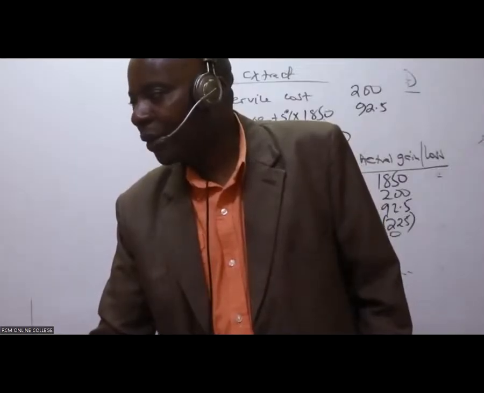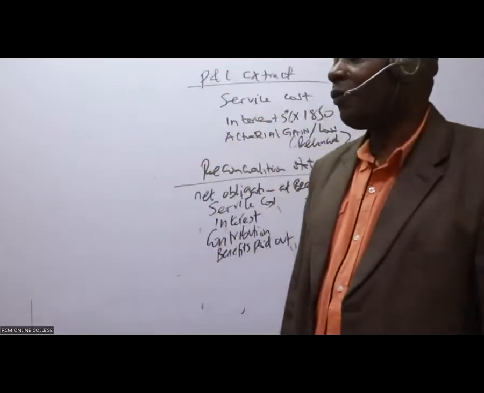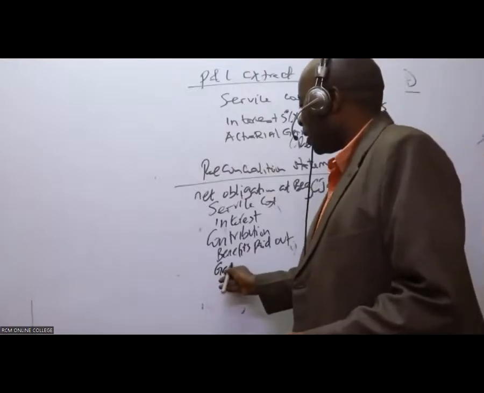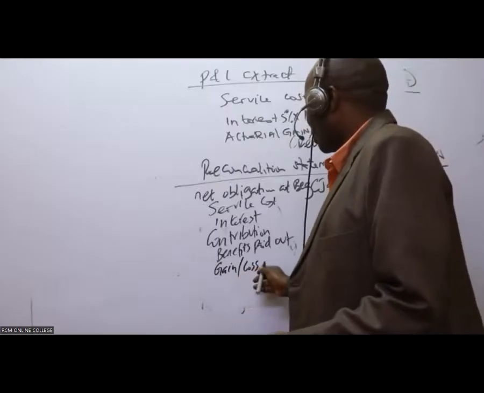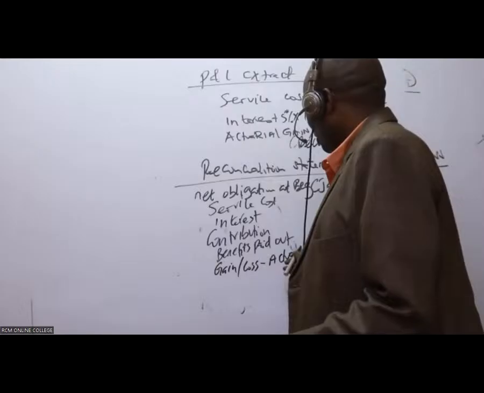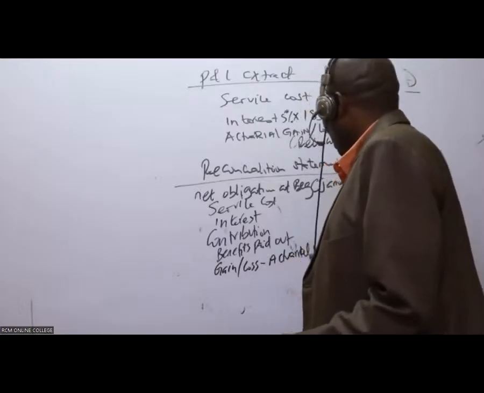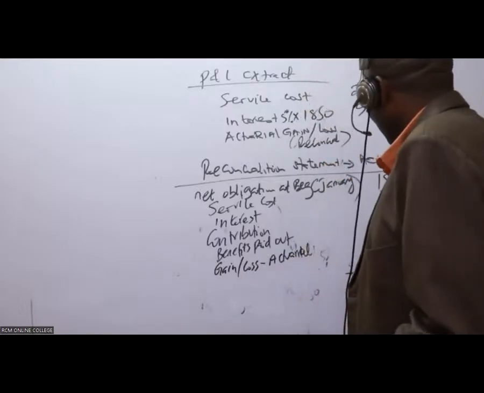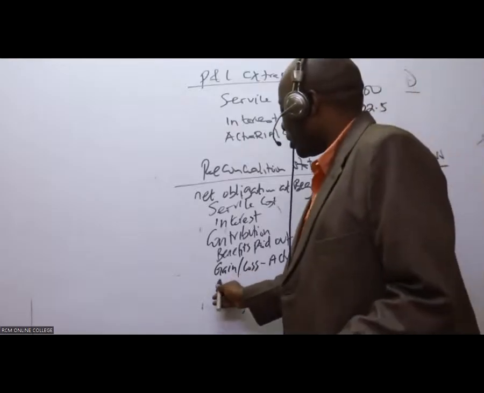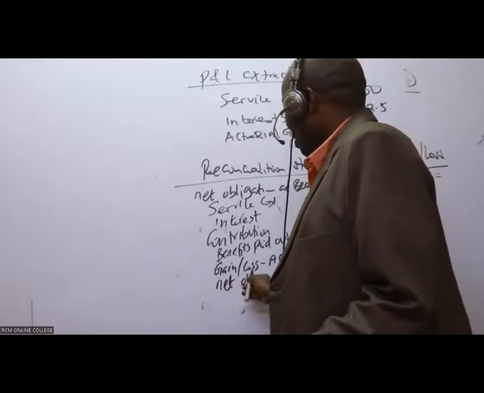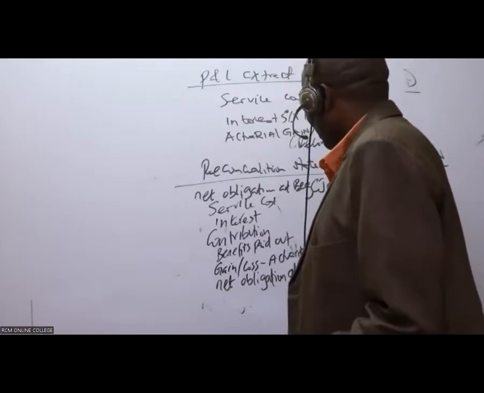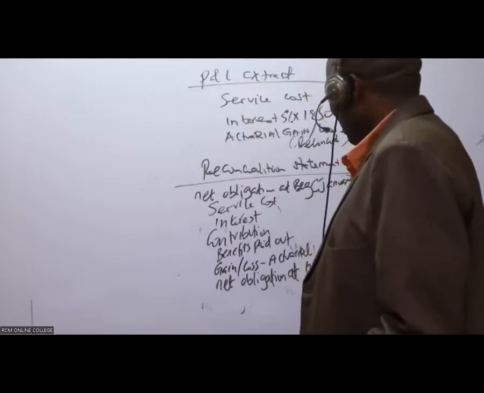Now, ladies and gentlemen, after that, we have the gain or loss, actuarial. And then, of course, I will underline here, and then I put here the net obligation at the end. Net obligation at the end.